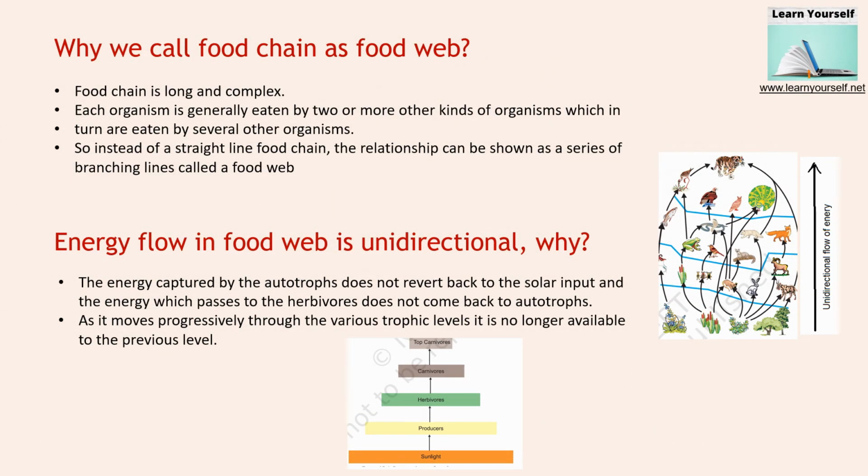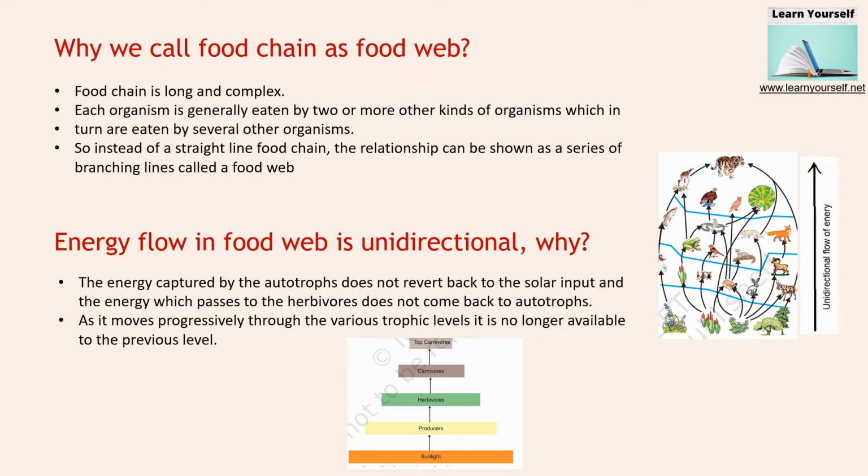The second important concept of the food chain is why we call a food chain a food web. A food chain is long and complex. Each organism is generally eaten by 2 or more other kinds of organisms, which in turn are eaten by several other organisms. Here you can see the producers are the producers of this ecosystem.